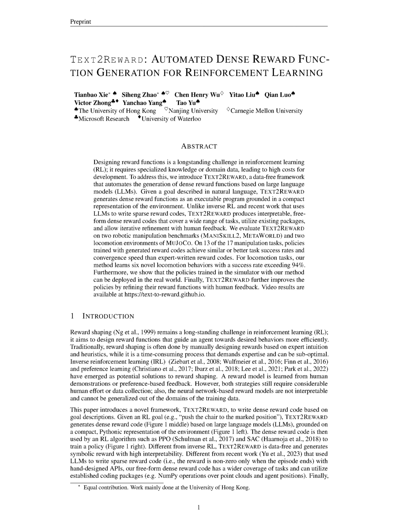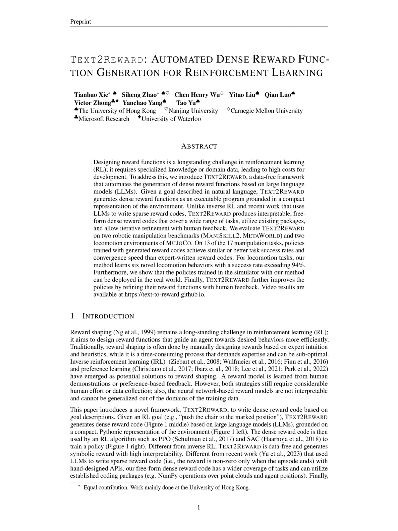Text2Reward also actively seeks human feedback to improve the generated reward functions. After each RL training cycle, users are provided with videos of task execution and asked for insights and feedback. This feedback is integrated into subsequent prompts to generate more refined and efficient reward functions. This approach allows for the participation of general users, democratizing the optimization of system functionality through natural language instructions.